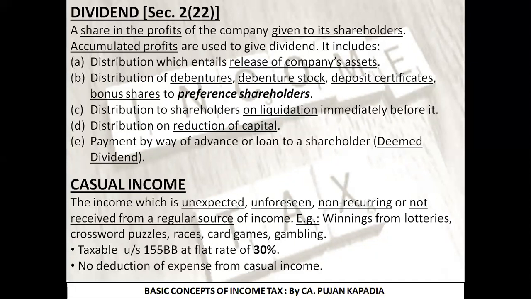I gave you the example. I am having my salary income of 3 lakh rupees and I am earning 2 lakh rupees from a lottery. Then I am going to calculate tax on a regular basis on the income of rupees 3 lakh. But for the rupees 2 lakh, I am straight away going to tax it at 30%. That is 30% of 2 lakh. Answer is 60,000. What is going to be my tax liability? 60,000 rupees. Last point was you cannot claim deduction of any expenditure from the casual income.